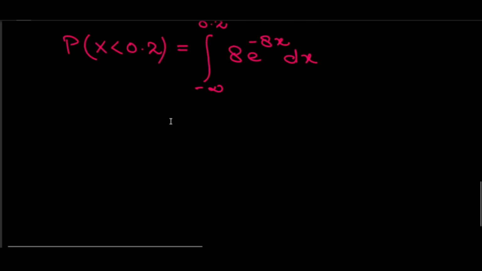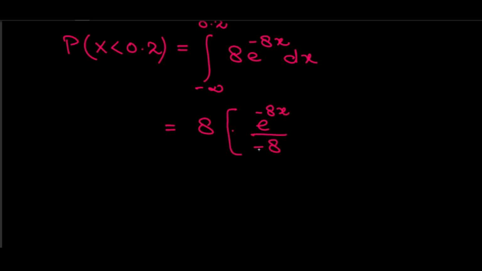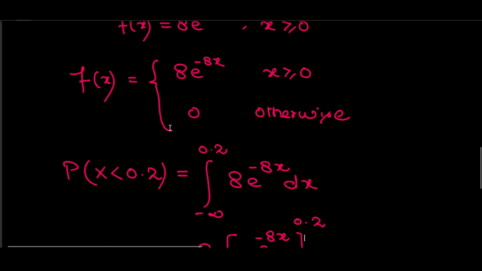You can see there is a constant, so I can write this constant here. I will integrate e raised to the power minus 8x, and you know very well the integration is e raised to the power minus 8x over minus 8, from minus infinity to 0.2.